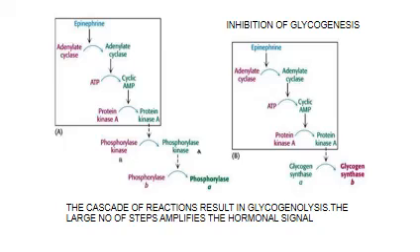So, the cascade of reactions is shown here, again, the same which I showed you in the previous figure. Now, why do we need these cascade of reactions? That is, these large number of steps are required to amplify the hormonal signal, and also from these reactions you can see that when one process is going on, that is glycogenolysis, there is the inhibition of the other process, which is glycogenesis.